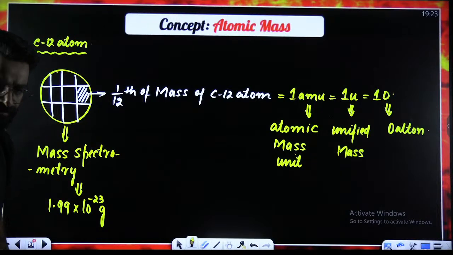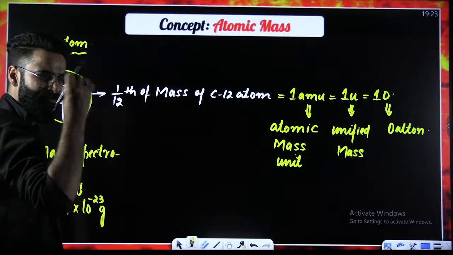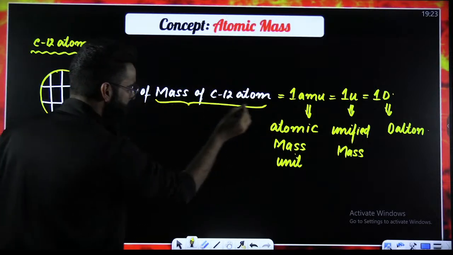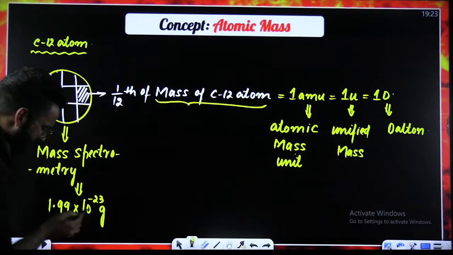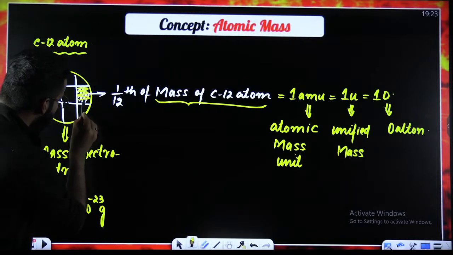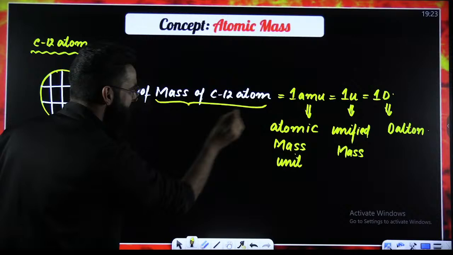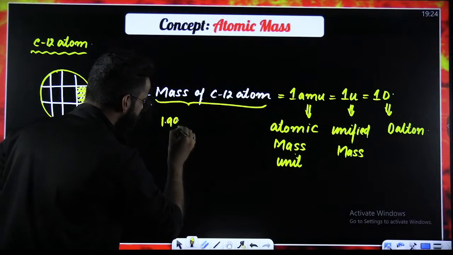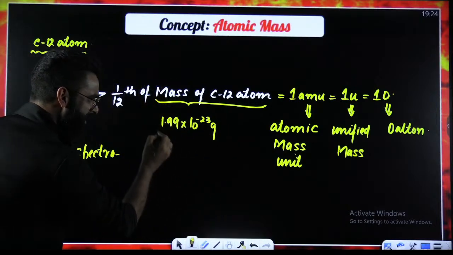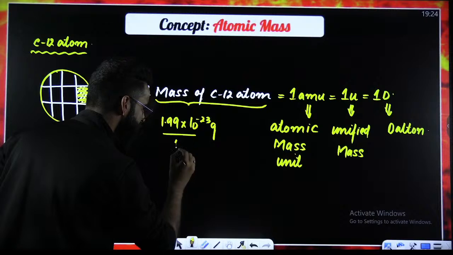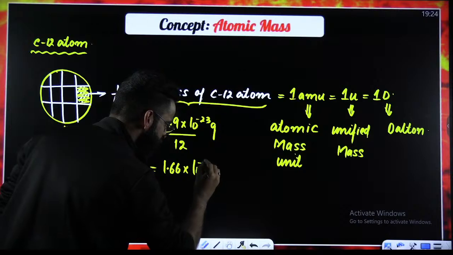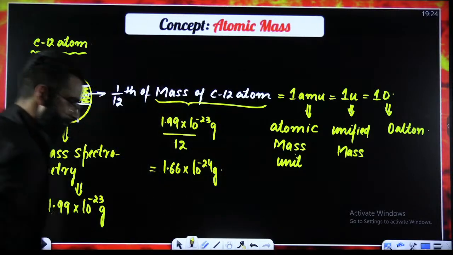Now, my dear students, if you know the mass of the entire carbon 12 atom in grams, can you tell me what is going to be the mass of this shaded part in grams? See, the mass of the entire carbon 12 atom is 1.99 into 10 raised power minus 23 grams. If you just divide it by the number 12, you'll get the value exactly as 1.66 into 10 raised power minus 24 grams.